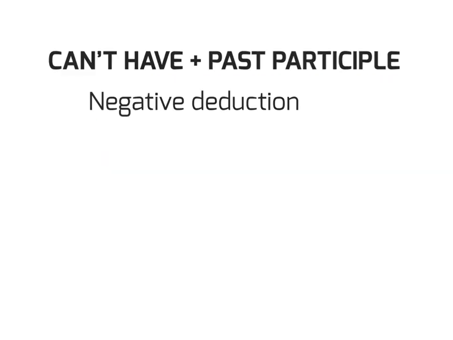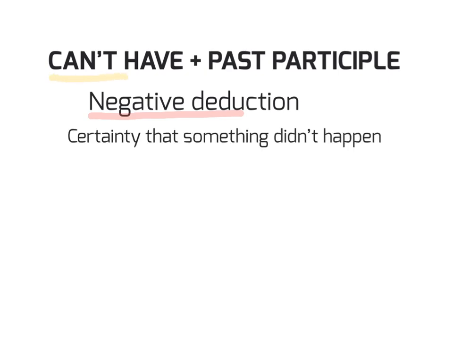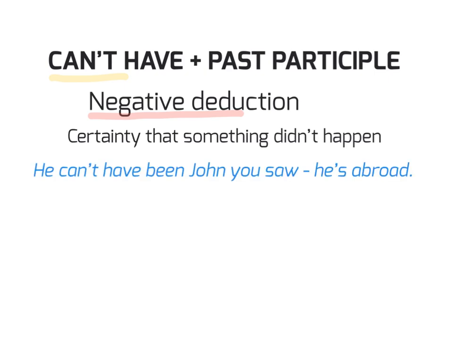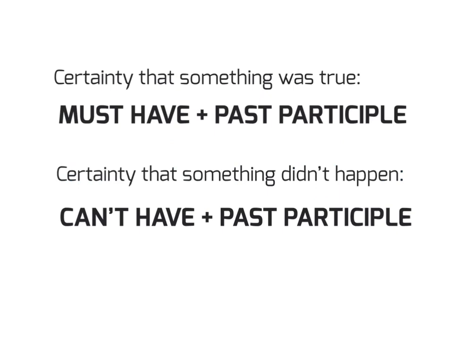On the contrary, to refer to a negative deduction, we use can't. So in this case, we are certain that something didn't happen. For example, he can't have been the John you saw. He's abroad, so we are certain that it wasn't John because he's abroad. It was impossible. As a conclusion, when we are certain that something was true, we use must. But on the contrary, when we are certain that something didn't happen, we use can't.